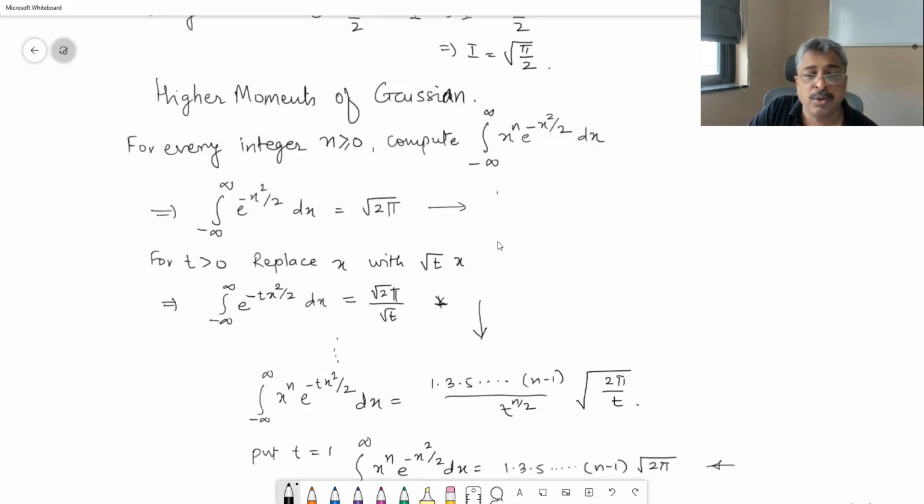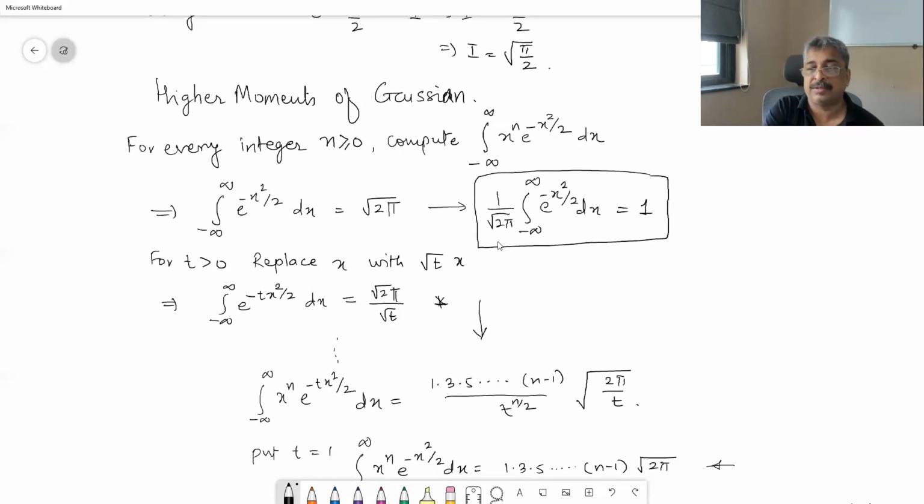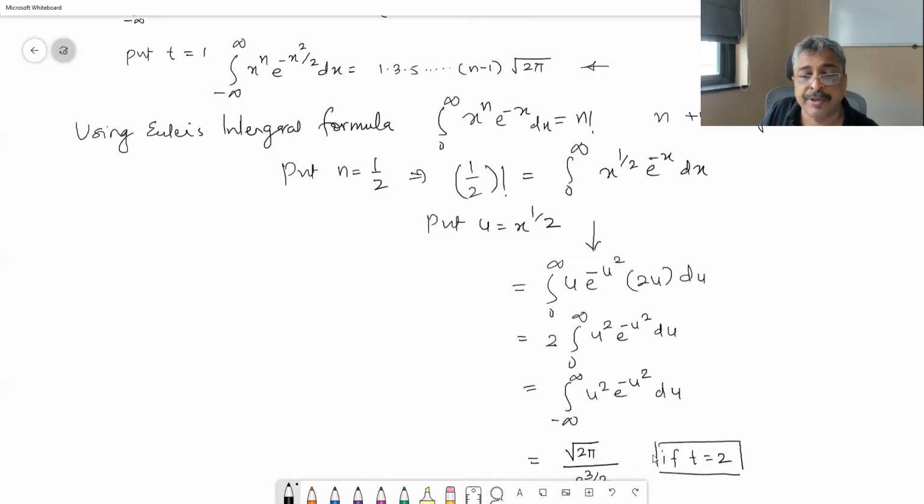For all values of x from minus infinity to plus infinity, it adds up to 1, and we want all the small probabilities that we will have to add up to 1, and therefore this particular function is very important in probability theory. So that is what we just wanted to share.